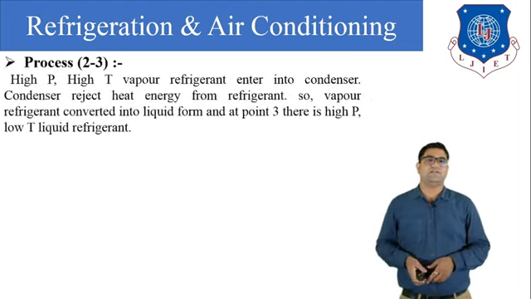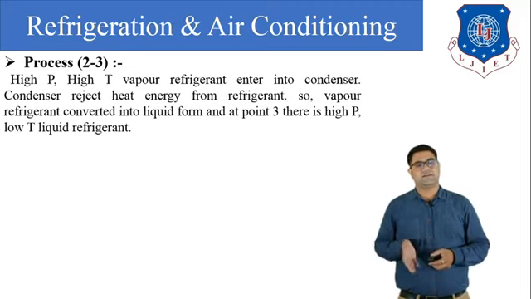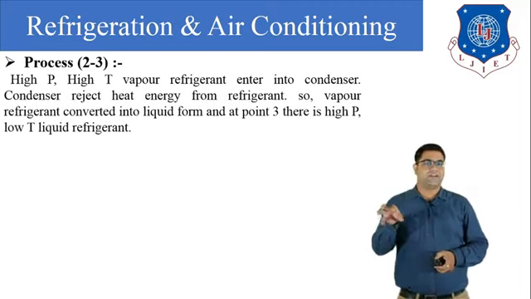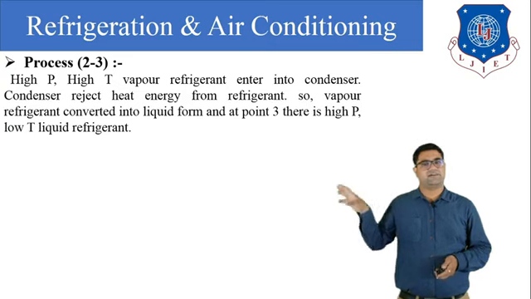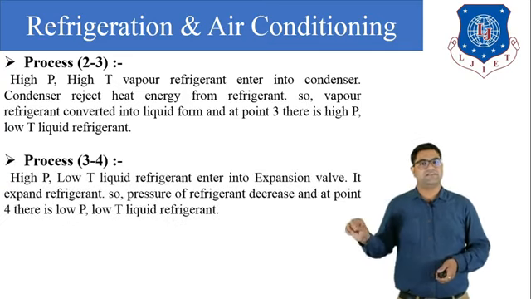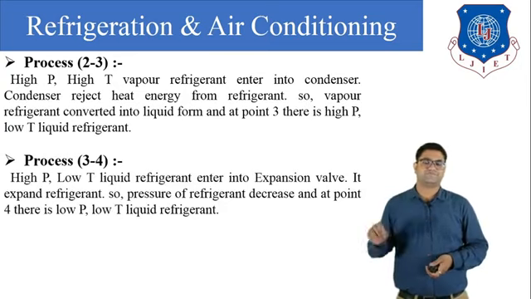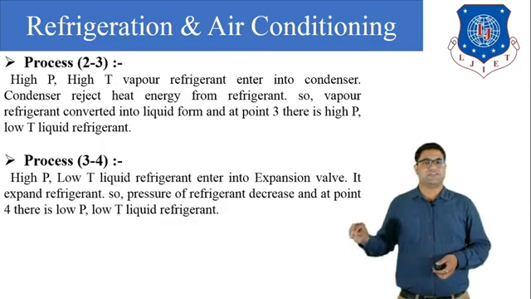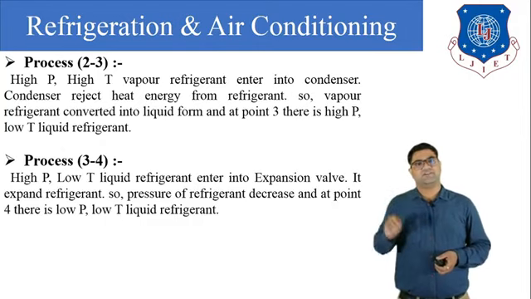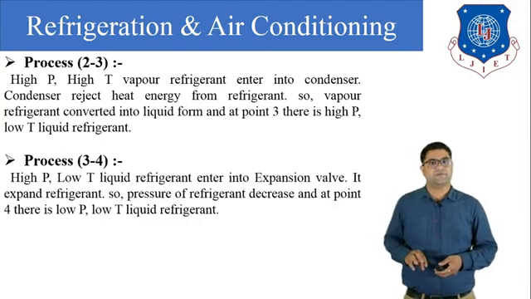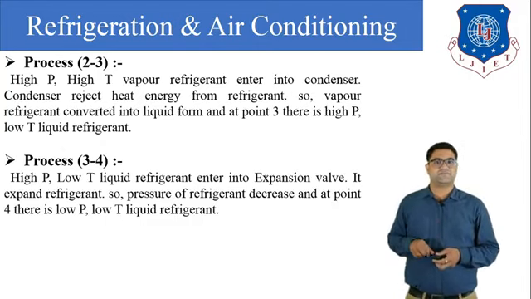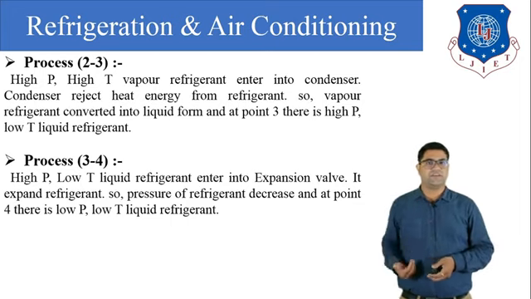Okay. Then process 2 to 3, in the condenser, what happens? The vapor ammonia will enter and it will be converted into liquid. This condensation process is done at constant pressure. Okay. Next is the process 3 to 4. In the process 3 to 4, again the enthalpy remains constant. It is the expansion process, so the pressure will be reduced.